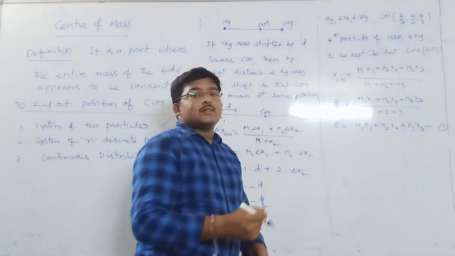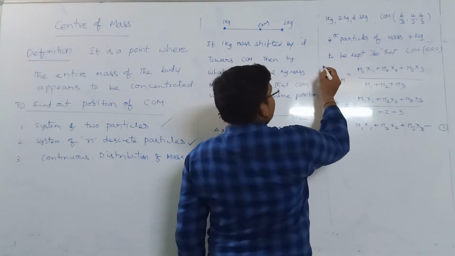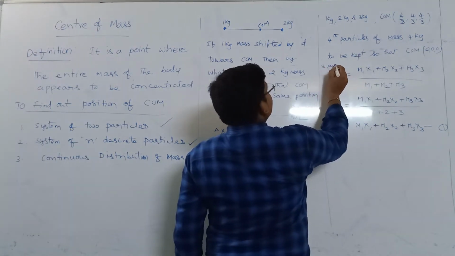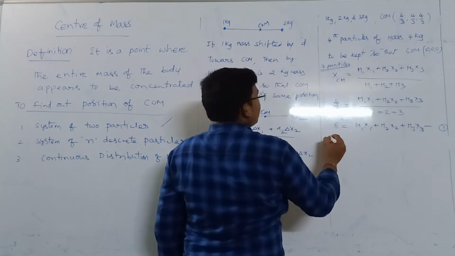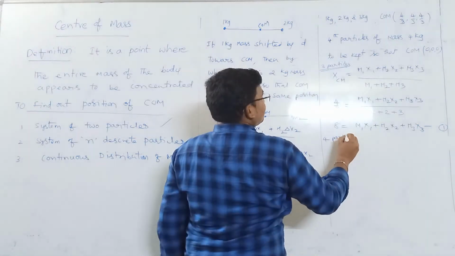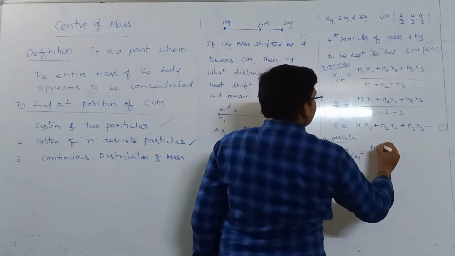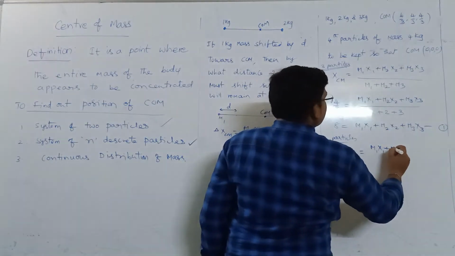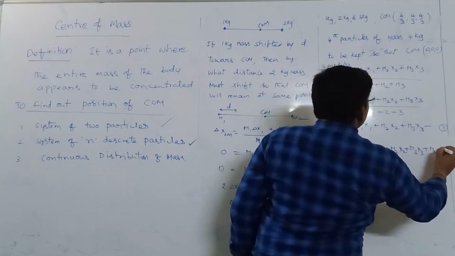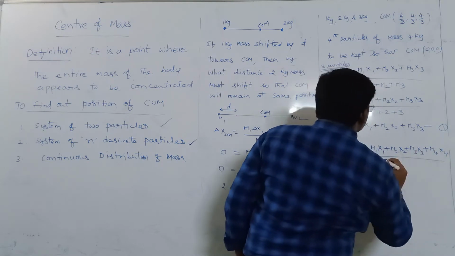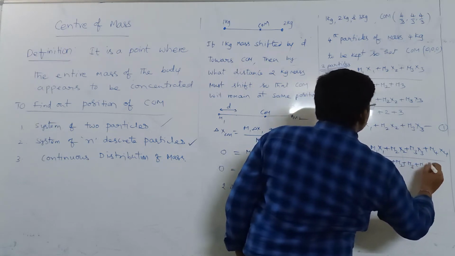Now the fourth particle is added so that the center of mass is at origin. This is for three particles. This is for four particles. Now the same formula: x center of mass is m1 x1 plus m2 x2 plus m3 x3, with 4 particles, hence plus m4 x4, by m1 plus m2 plus m3 plus m4.